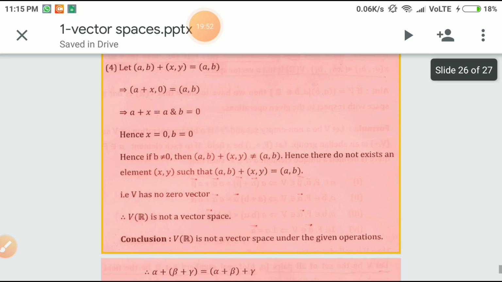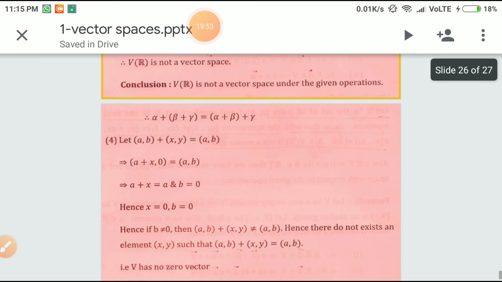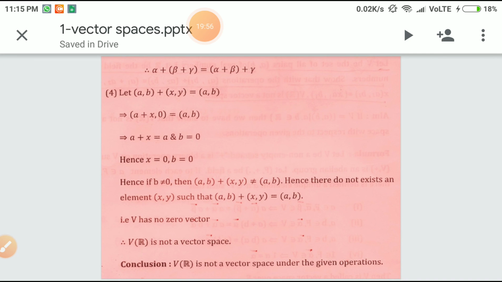So this is how we can verify and check the properties of all this. I hope you have followed all these properties. Thank you very much for your kind listening.